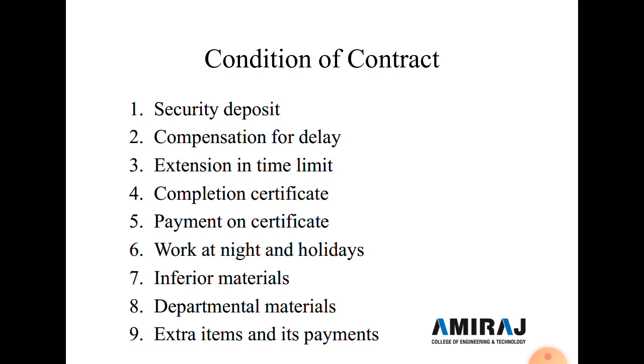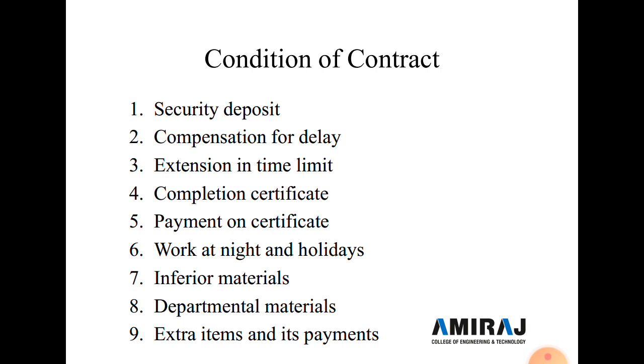This amount is kept as a check so that the contractor fulfills the terms and conditions of the contract, carries out the work satisfactorily according to the given specification, maintains progress of the work, and completes the work within the time limit. So this is the first condition.